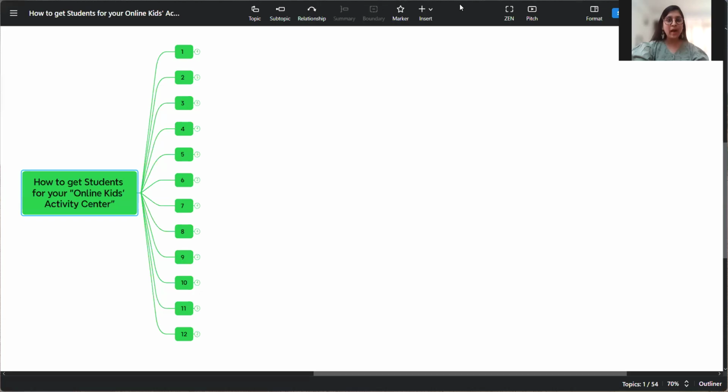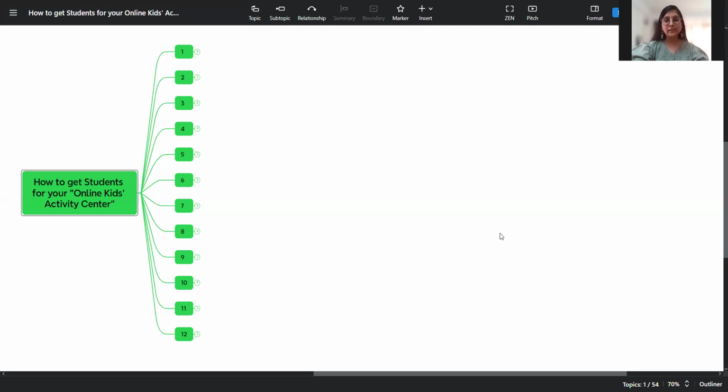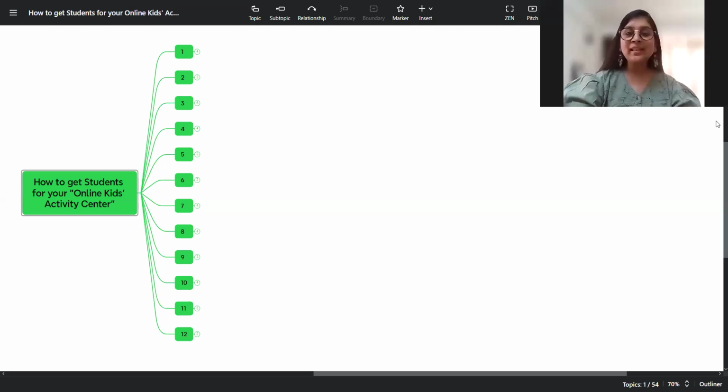On the screen now, you can see a few ways as to how you can get students for your online kids activity center. And these are 12 different points that will help you to bring in those registrations. So let's explore them one by one.